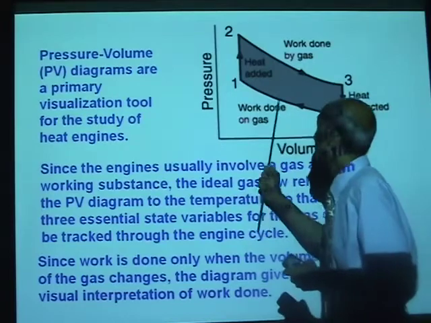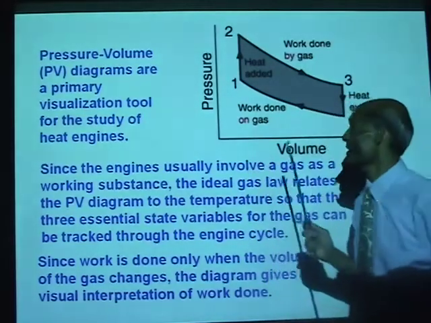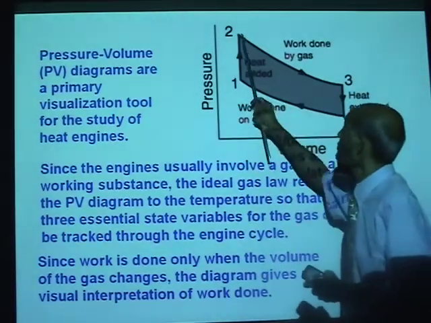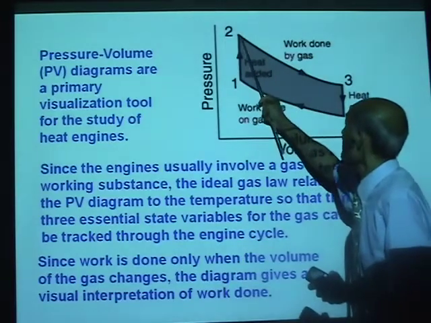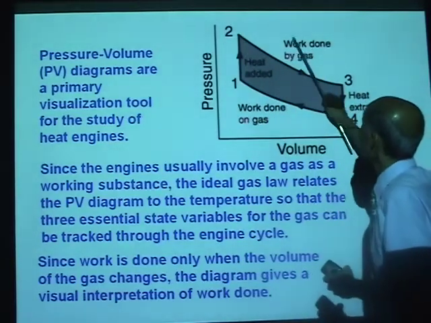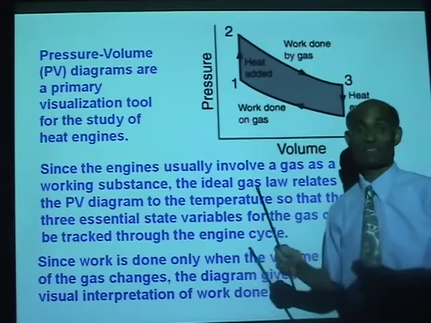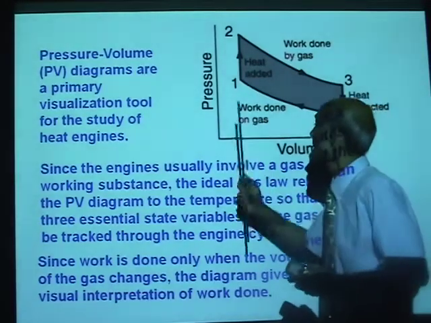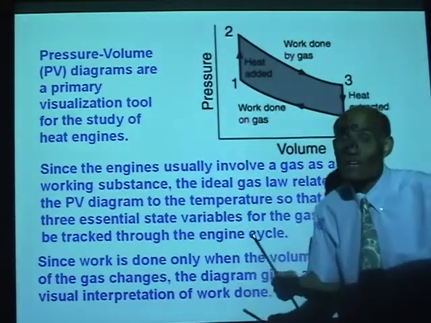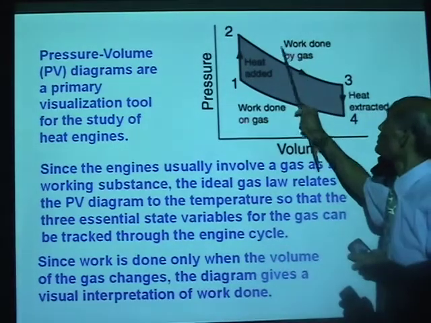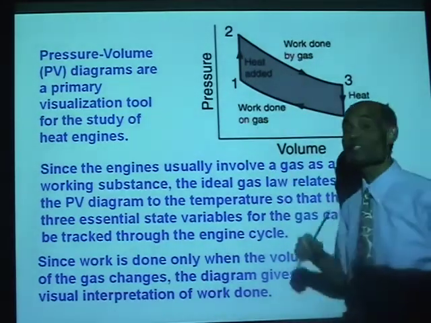But from 4 to 1, there is work done. But if you notice the direction, if from 2 to 3 work is done by the gas, from 4 to 1 work is done on the gas. So if this is positive, that is negative.